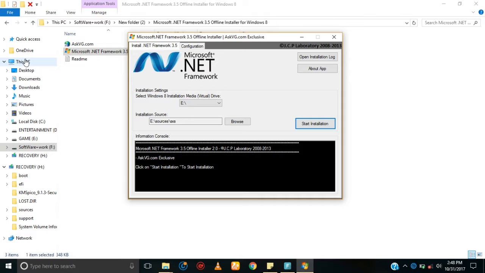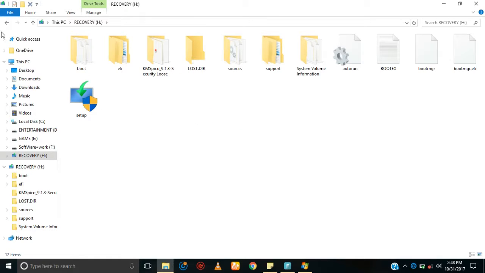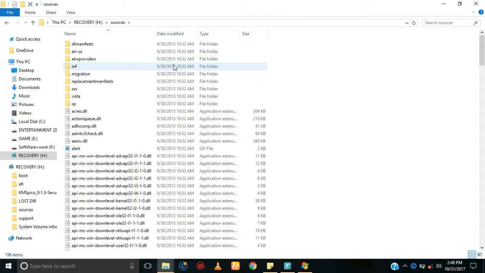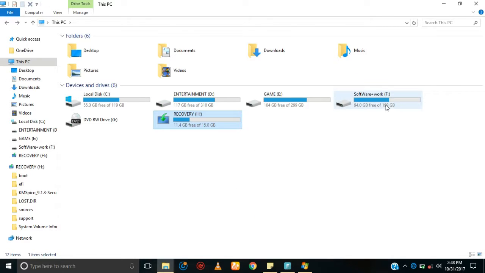Then you need to go to this boot drive, that is the recovery or disk drive, whatever you need to plug in. Then you need to mount it in your PC. Then make sure that you go to the sources folder, and this SXS folder should be existing in this boot drive. And go back and